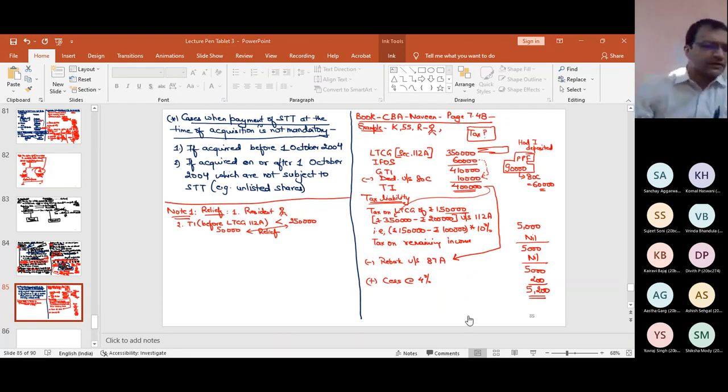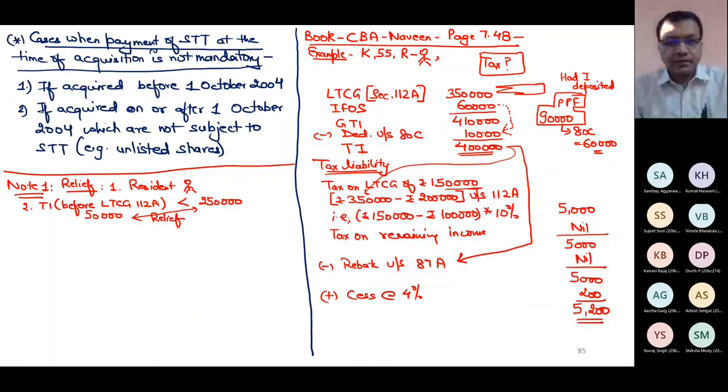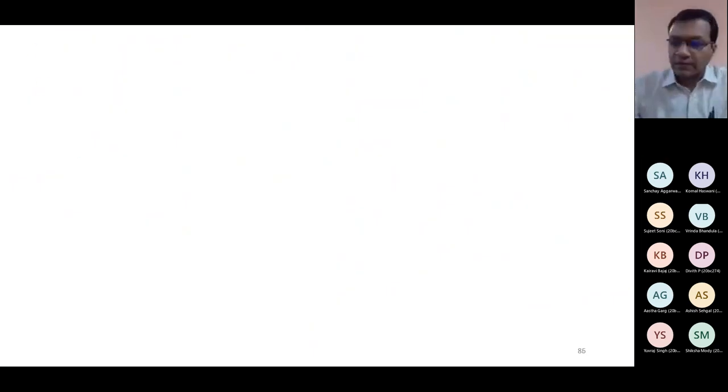Very good. Next example. Now you try to solve it. Those who have attended the previous lecture can easily solve this numerical also. I will give you 5 minutes to solve. Book page 7.49. Example.